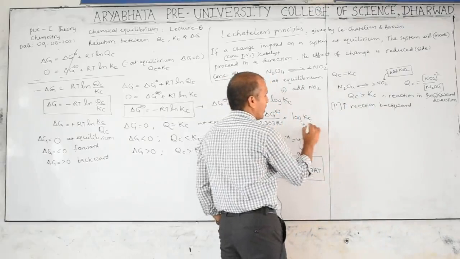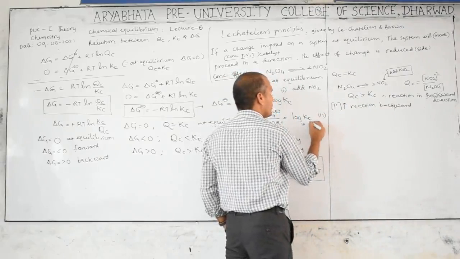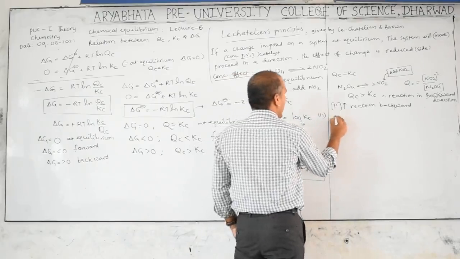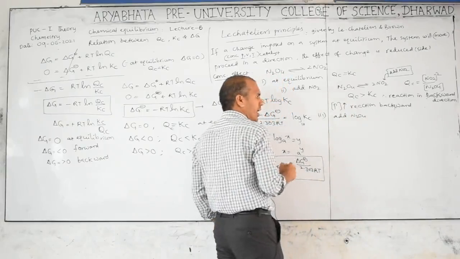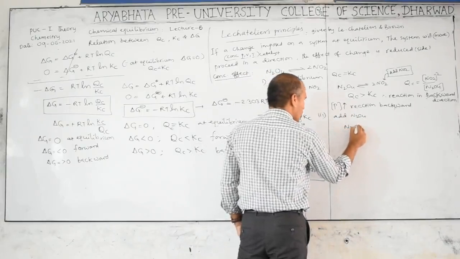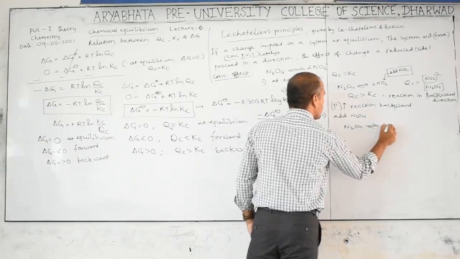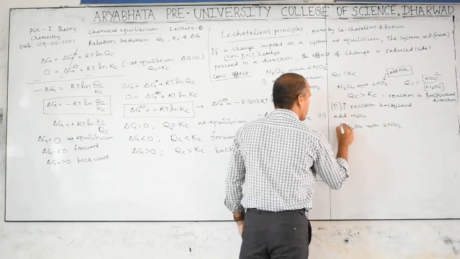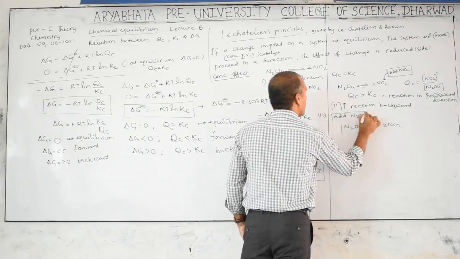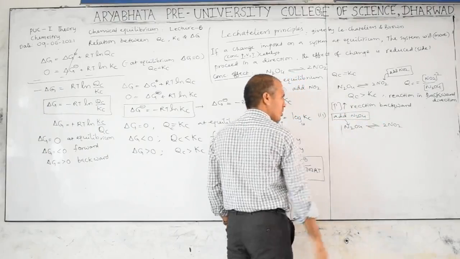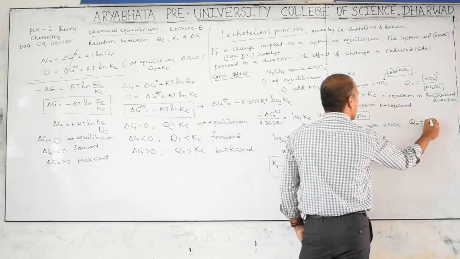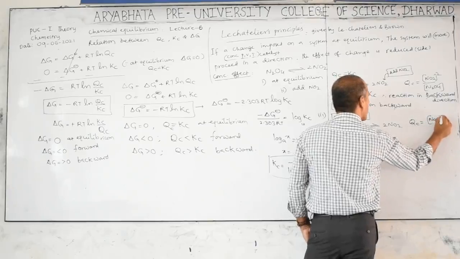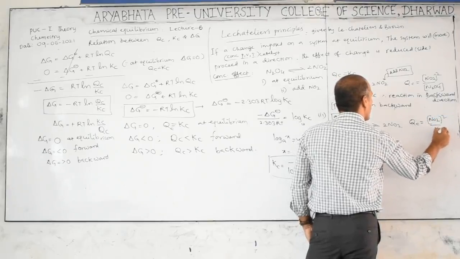This is the second point. Third point, what is that here? Add N2O4. Add N2O4 means N2O4 gives rise to 2NO2. To this I am adding N2O4. Then what happened? Again consider here QC is equal to NO2 power 2 over N2O4.